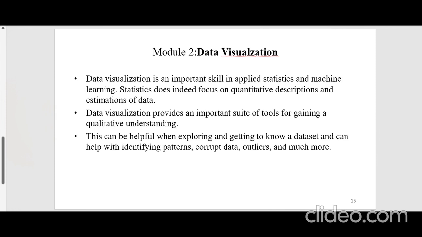The next one is data visualization. As I said before, we will be using Seaborn for data visualization. It is an important skill which is applied in statistics and machine learning. Statistics does indeed focus on quantitative descriptions and estimations of data. So we can estimate the data which is present inside the data set.